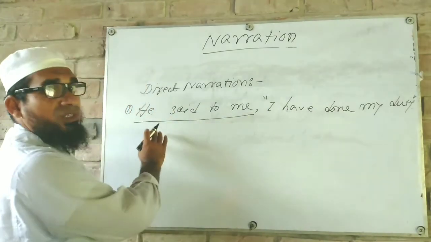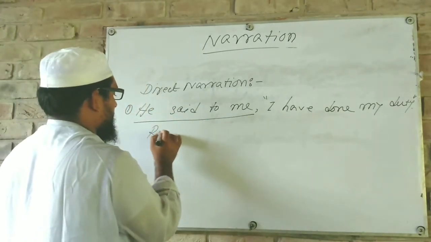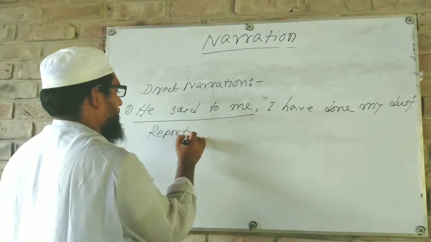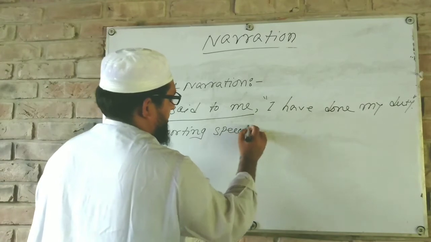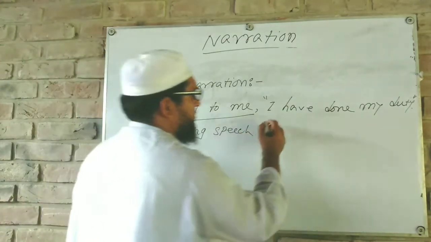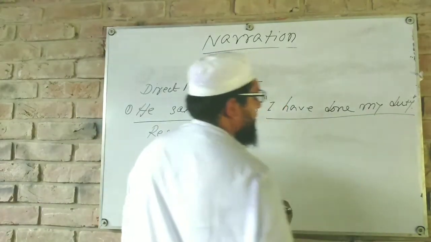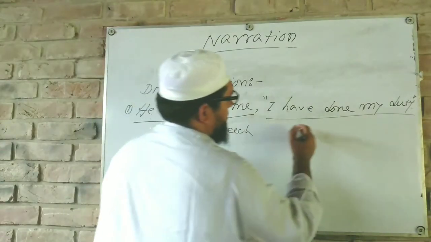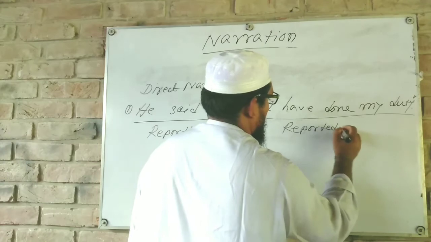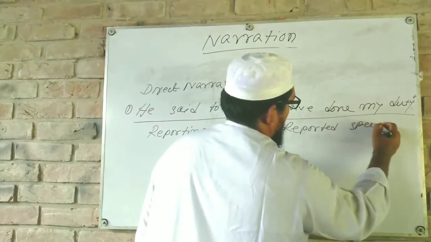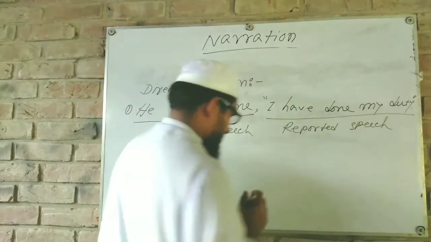The underlined portion is reporting speech, and the next portion is reported speech.